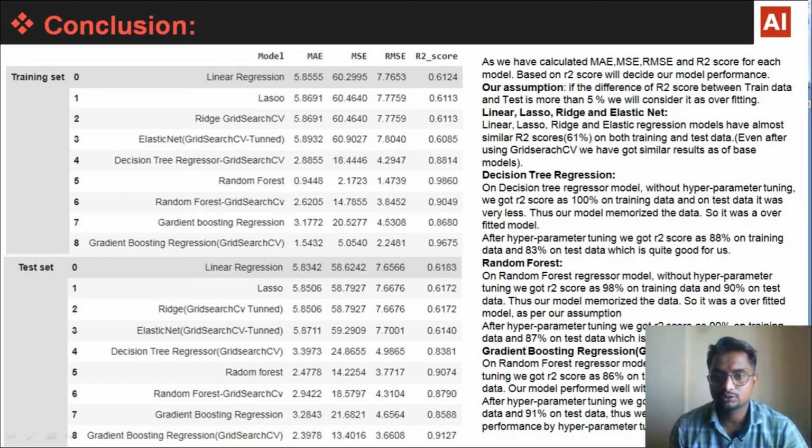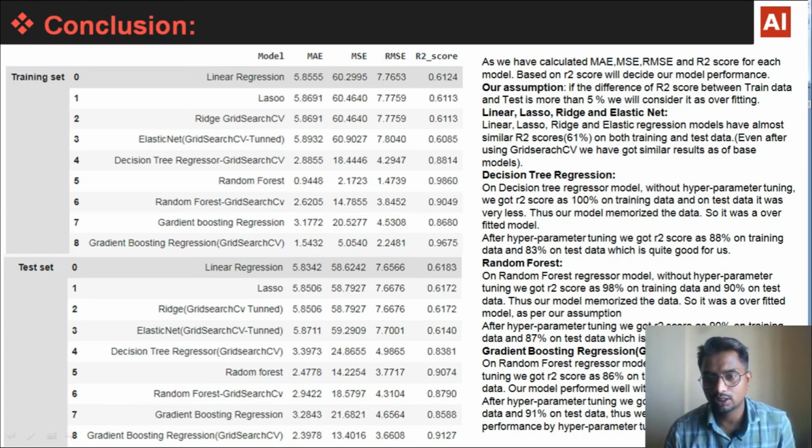And the next one was decision tree regression. On decision tree regressor model, without hyperparameter tuning, we got R2 score as 100 on training data, and on test data it was very less. Thus our model memorized the data, so it was an overfitted model.